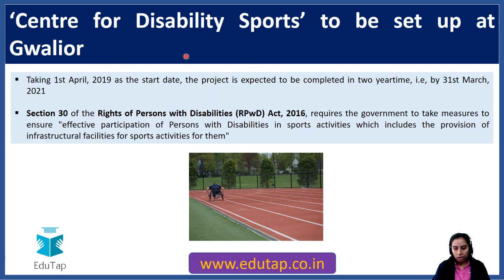Again, this is a very important announcement. A Center for Disability Sports is going to be set up in Madhya Pradesh. A 2-year time for the project has been given starting from 2019. So by 2021 it is expected that the Center for Disability Sports will be set up in Gwalior. Keep this in mind, and also you can read about the Rights of Persons with Disabilities Act here.